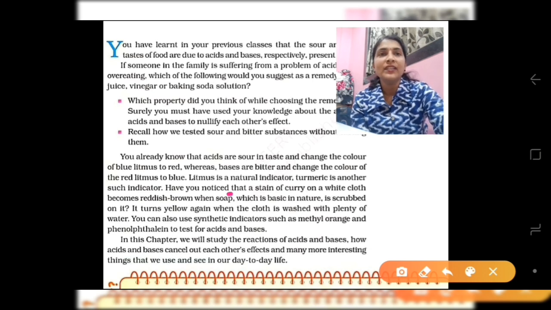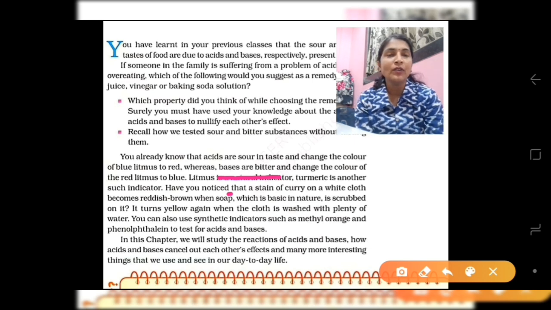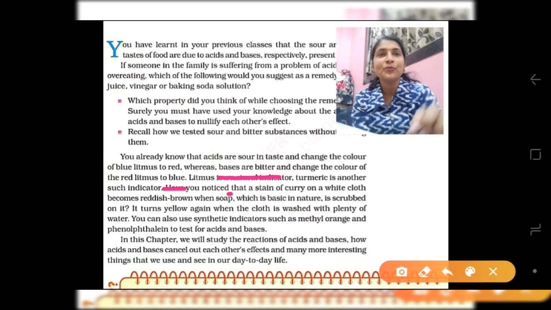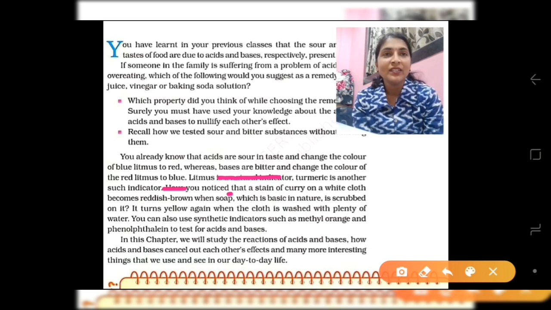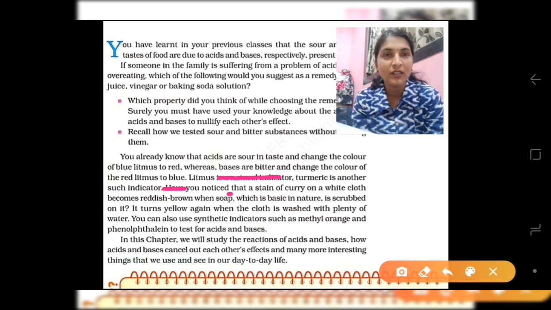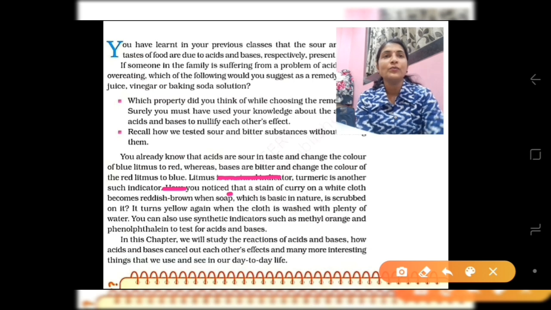Bases are bitter in taste. Here is a small hint I would like to give you: the spelling of bases starts with B and the spelling of bitter starts with B. So bases are bitter in taste, and bases change red litmus paper into blue. Here the spelling of blue also starts with B. So bases are bitter in taste, and bases change red litmus into blue color. So these are the properties of bases.